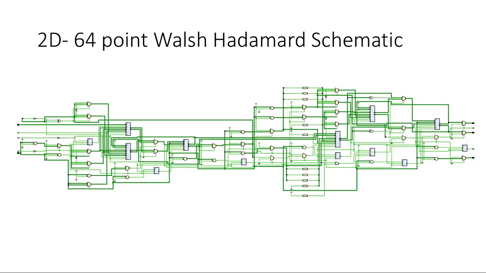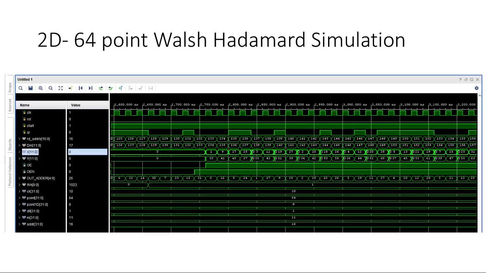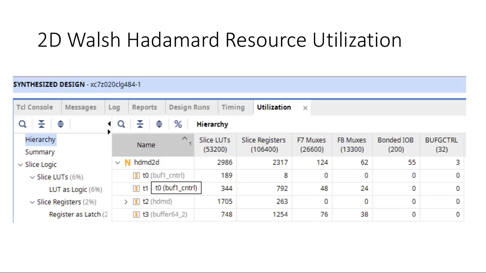Two-dimension 64-point Walsh-Hadamard transform synthesized schematic is shown as follows. Two-dimension 64-point Walsh-Hadamard transform simulation result is shown as follows. Two-dimension 64-point Walsh-Hadamard transform resource utilization report is shown. The architecture used 2986 LUTs for the entire transform and inverse transform.